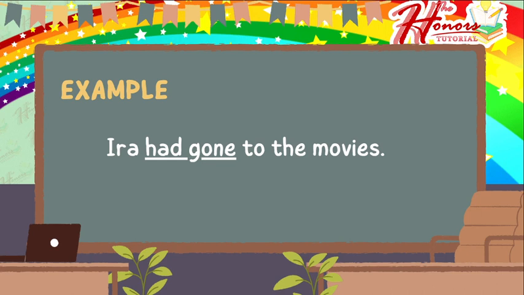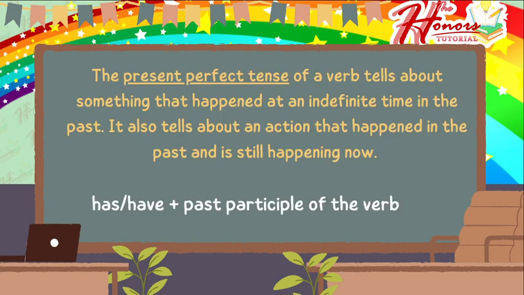So the perfect tenses of the verb is divided into three. We have the present, the past, and the future perfect tenses of the verb. So let's start with present perfect tense. So when we say present perfect tense of a verb, it tells about something that happened at an indefinite time in the past. It also tells about an action that happened in the past and is still happening now.